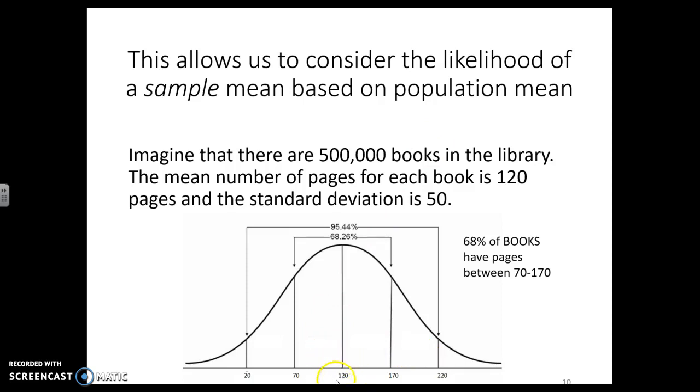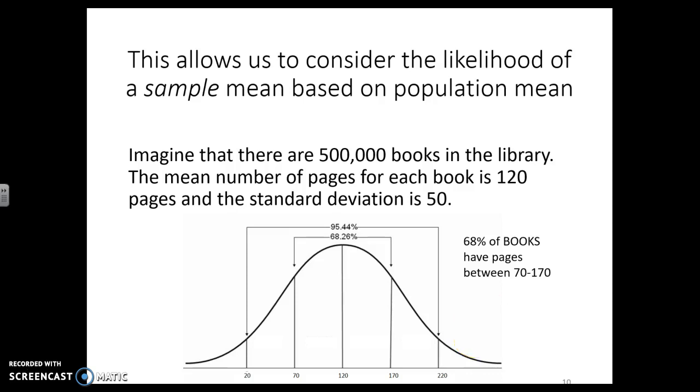So here's what I did. Our mean score is 120, 50 up, 50 up, that's standard deviations, 50 below, 50 below. So I now can say, here's my raw score distribution, and I can compare one book to another book and how it falls relative to the other books in this library. And we can talk about things like this book is considerably higher than the other books.